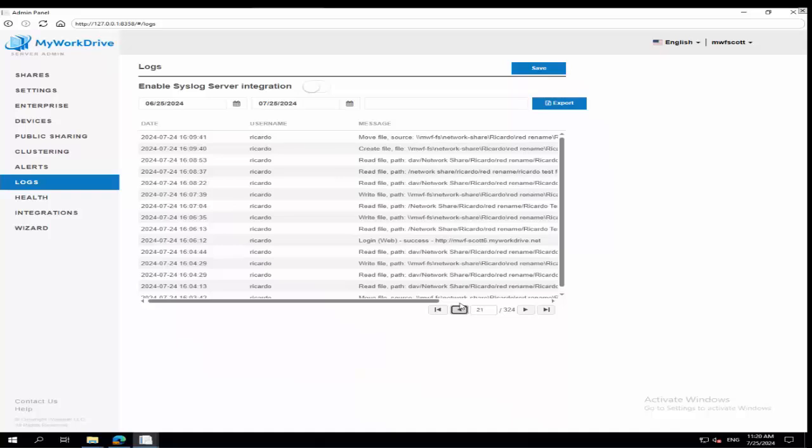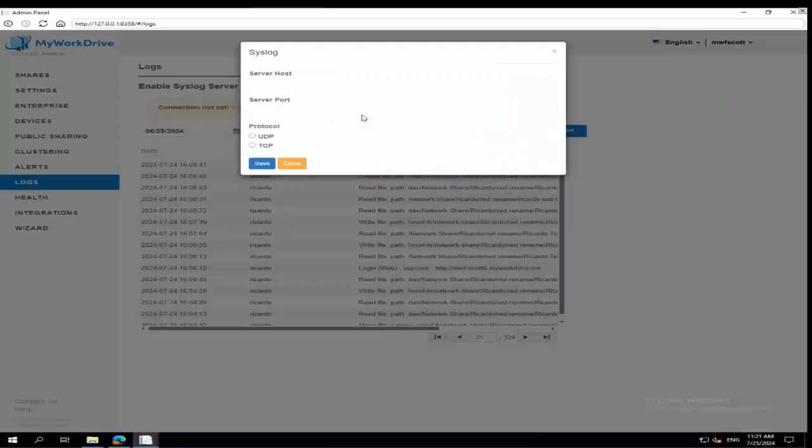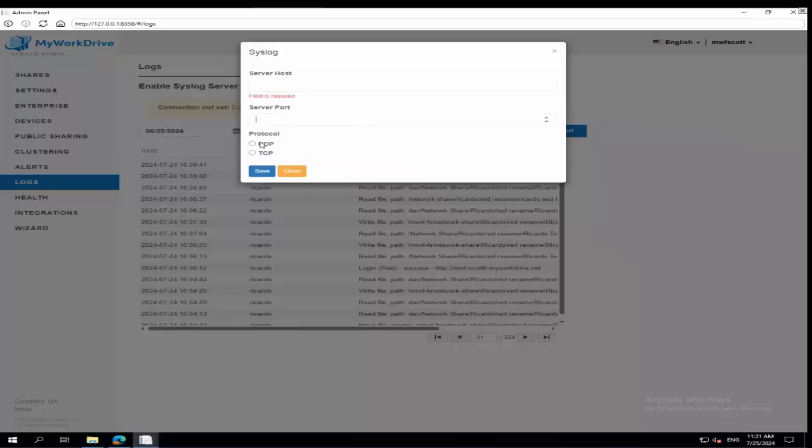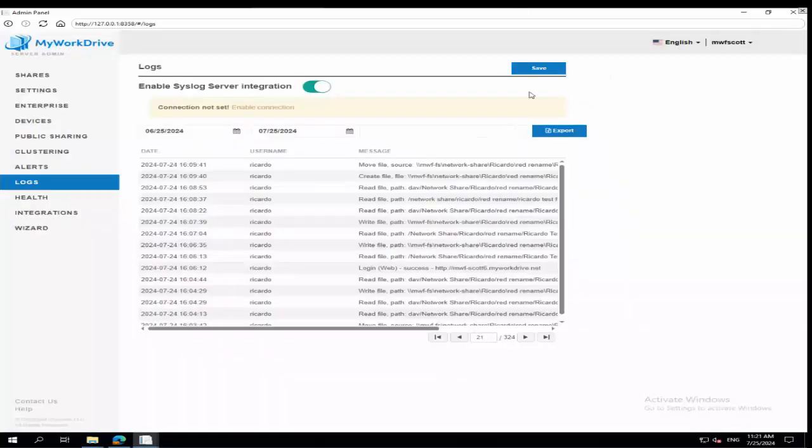You can adjust the retention level. You may also choose not to keep it in the MyWorkDrive server. You might choose to enable a syslog integration to your SIEM and push this data over there, so you don't have to depend on MyWorkDrive to store this data. You can push that out. Very simple setup: the host name or IP address of your SIEM, the port you're using, and what protocol you want. That's all it takes. This is a couple clicks to set that all up. So you can do that over there.